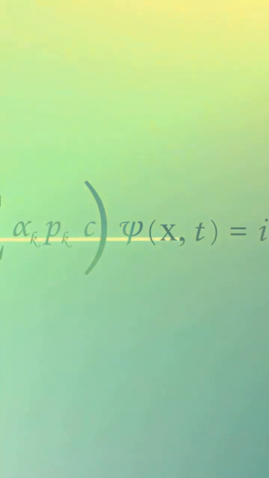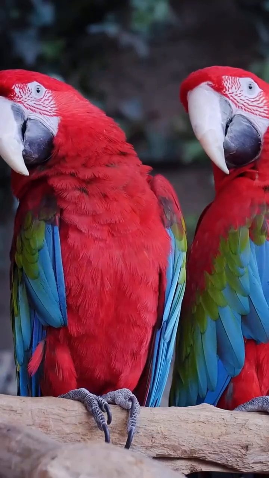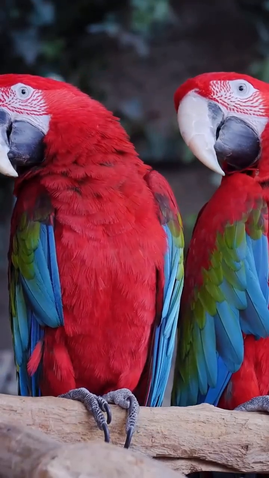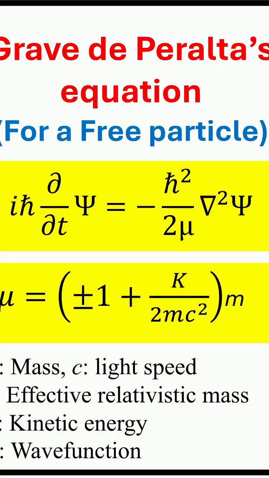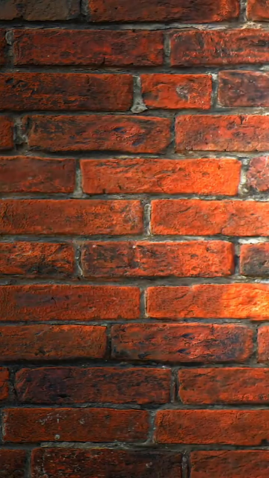For relativistic quantum particles, there are two waves. One is common, the other exotic, linked to antimatter. These waves are solutions to Grave de Peralta's equations. They extend the Schrödinger equation to the relativistic realm. Understanding these waves unlocks the mysteries of quantum mechanics.